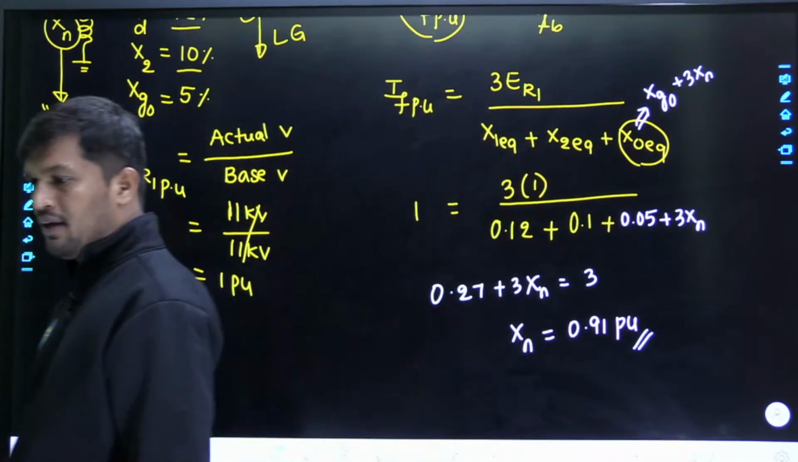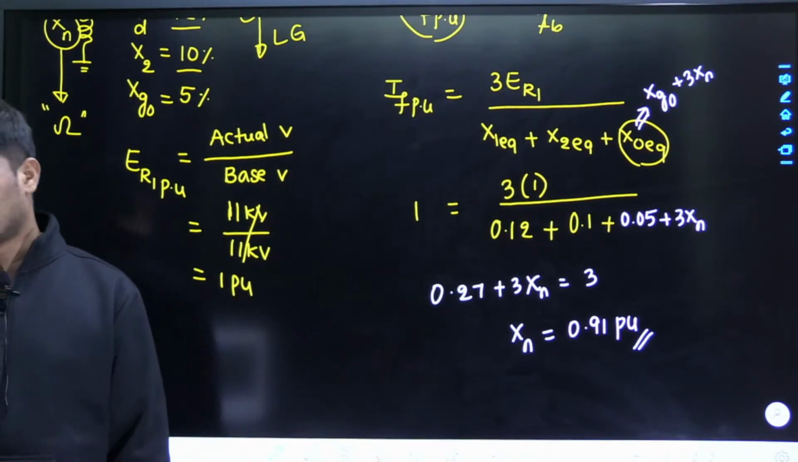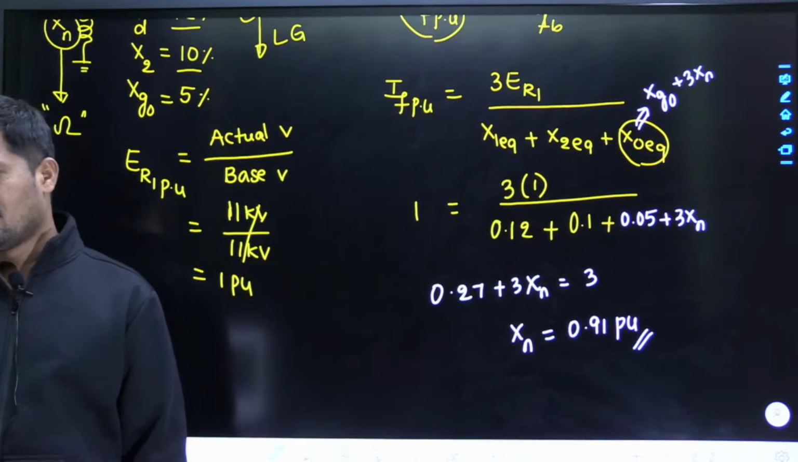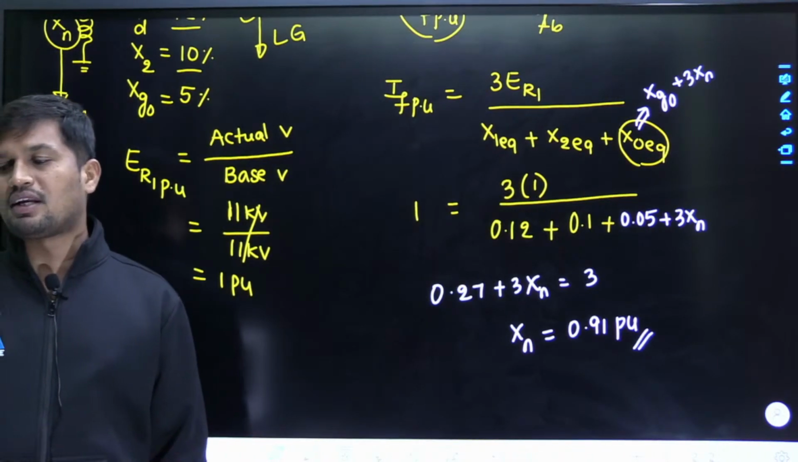Am I correct? Now Vyasri has given 3.493. Oh, she deleted once again. Sandeep has given 0.91. It is the per unit, Sandeep.